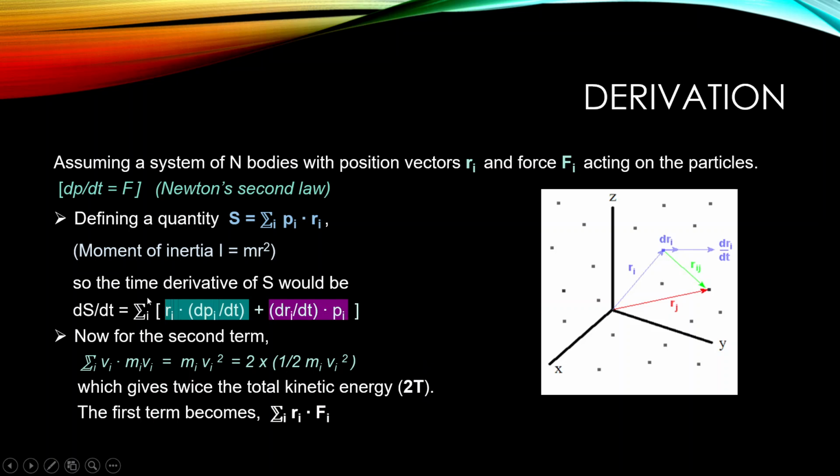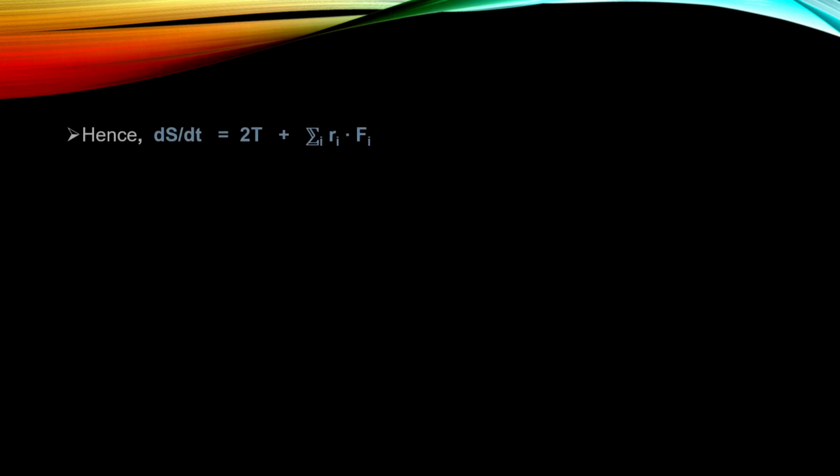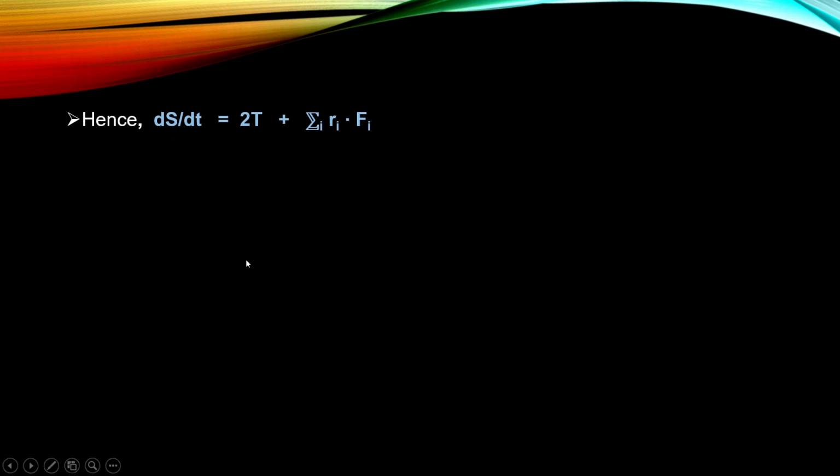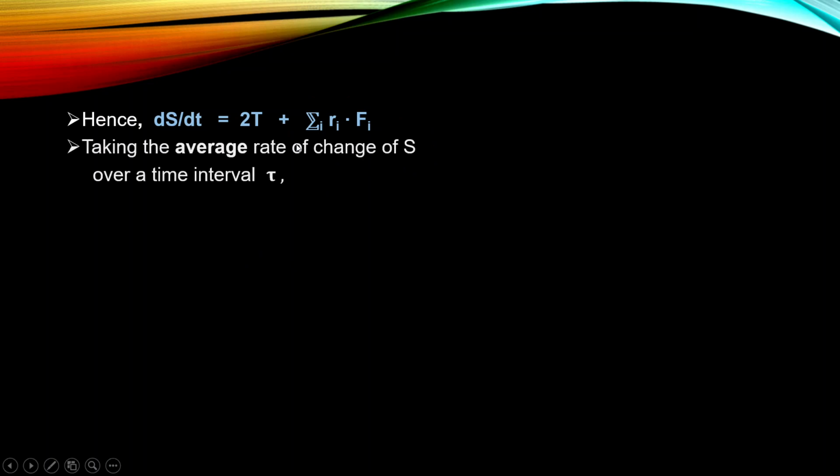And the first term, dp by dt, as we have mentioned, is force, and this is the position vector. So this term becomes r_i dot F_i, because we have written dp by dt as the force acting on the particles for a system of n bodies. So dS by dt, which is the time derivative of our defined quantity, becomes 2T plus this term, which is also known as the virial term.